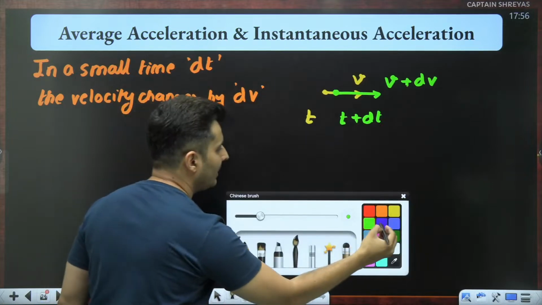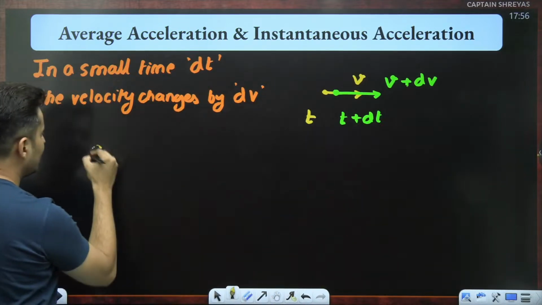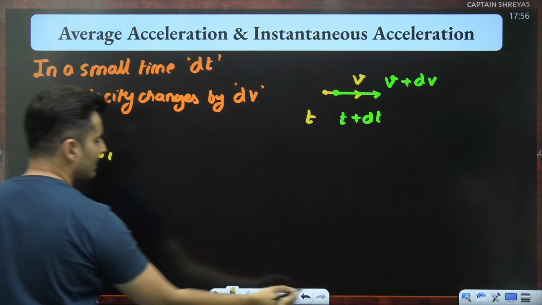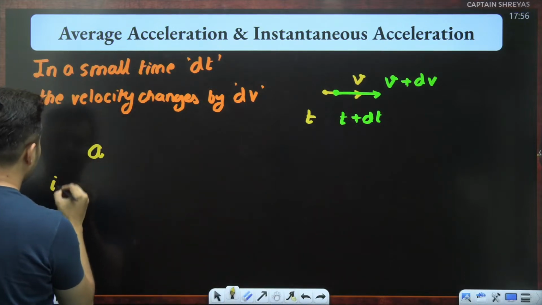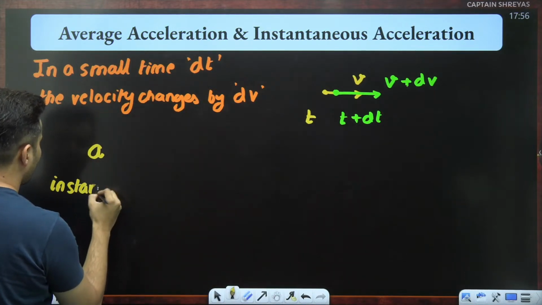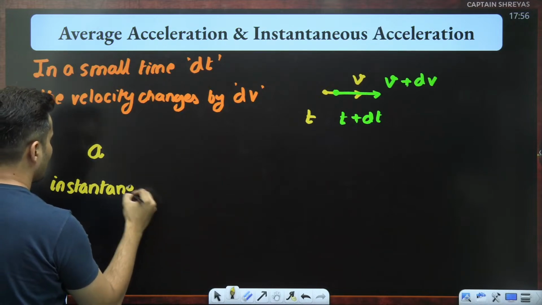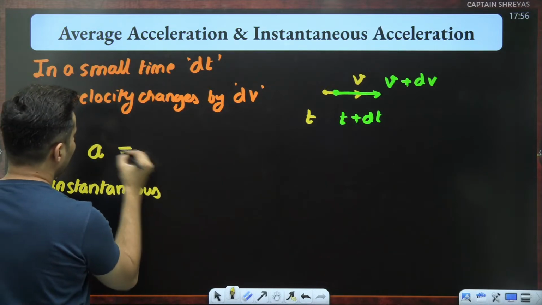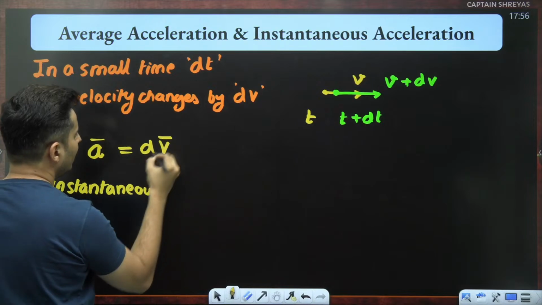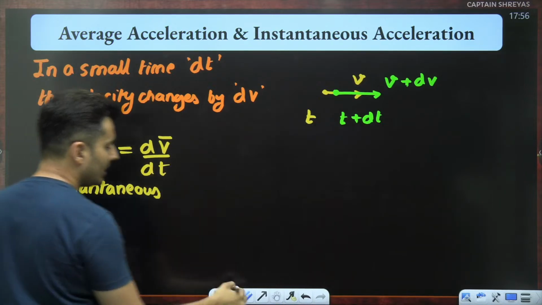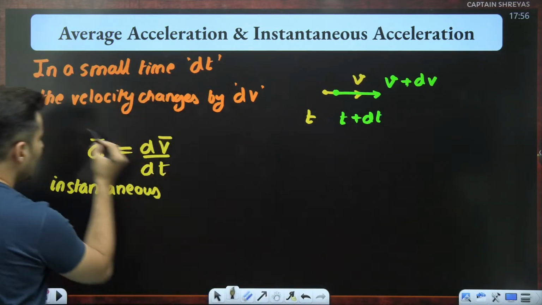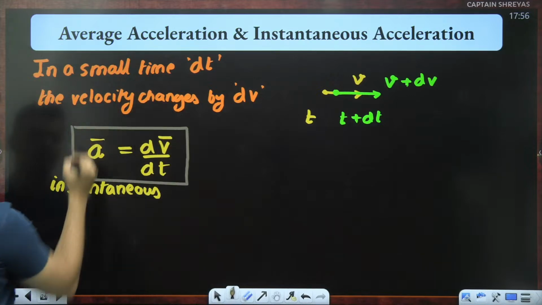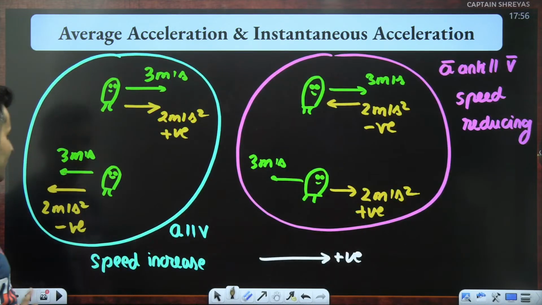So then I will write down the instantaneous acceleration. That will be just dv divided by dt, nothing more. Instead of delta, there will be d. That's the major difference if you compare it with the previous formula.